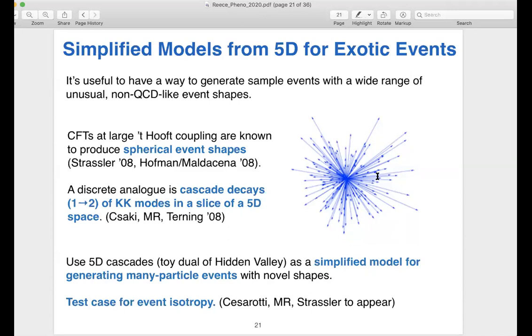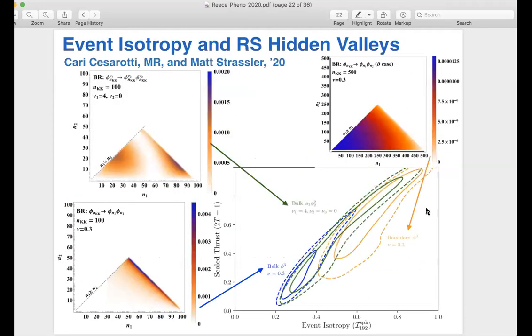And so what Cari and I and Matt Strassler are currently working on is using these kinds of events as a test case to play with this event isotropy variable and see what it can buy us. And what we find is that it gives us useful information that's different from traditional variables.